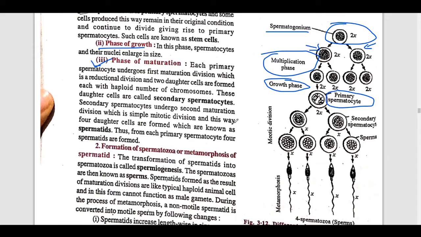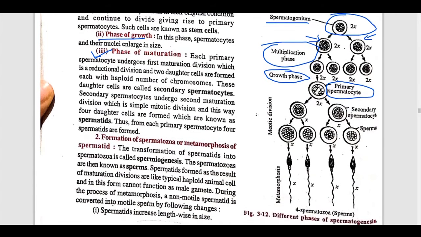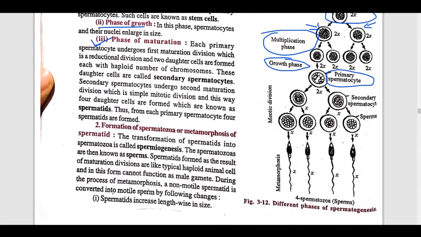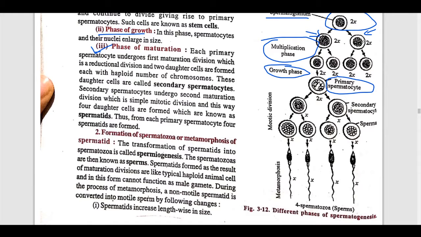So in short we can say that each primary spermatocyte, see here, undergoes the first maturation division, which is the reduction division, into two daughter cells. See here, from the primary spermatocyte we got two daughter cells, and these two daughter cells are formed each with the haploid number of chromosomes. These daughter cells are called the secondary spermatocytes. See here it is written secondary spermatocytes.